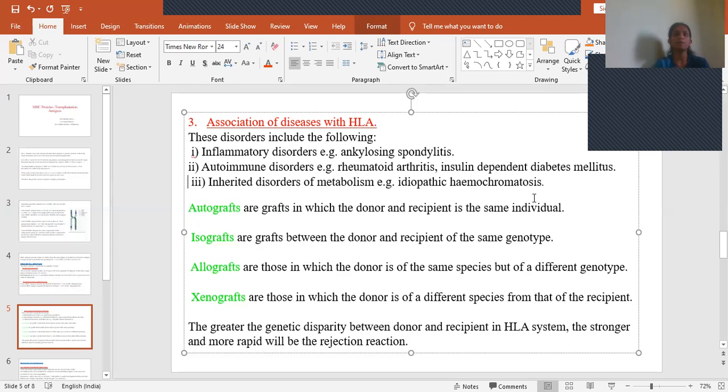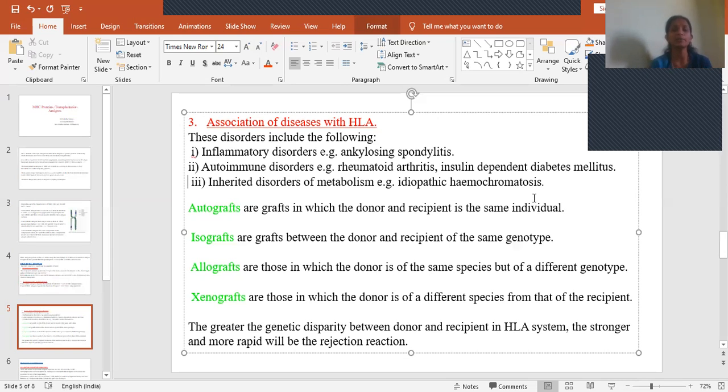That means if there is any major trauma, if there is a loss of a large mass of tissue, at that time what will they do? They will cut a small piece from the thigh region, which is bulky, or from the back region, and will transplant it into the organ which has lost its tissue. So here the tissue is taken from the same person for whom we have to transplant. That we call an autograft. The donor and the recipient will be the same individual.